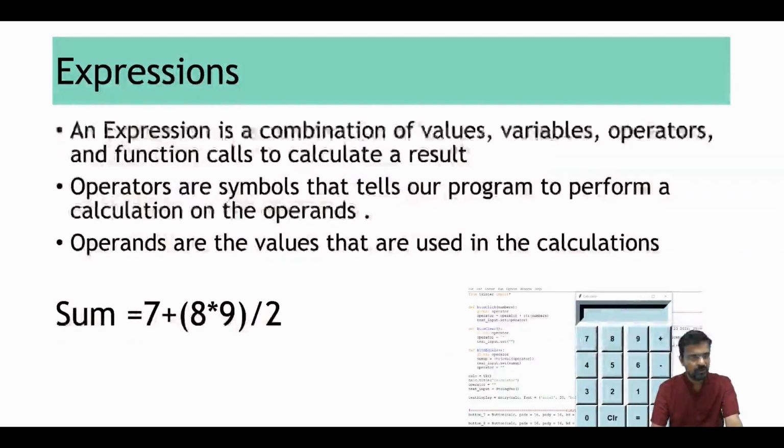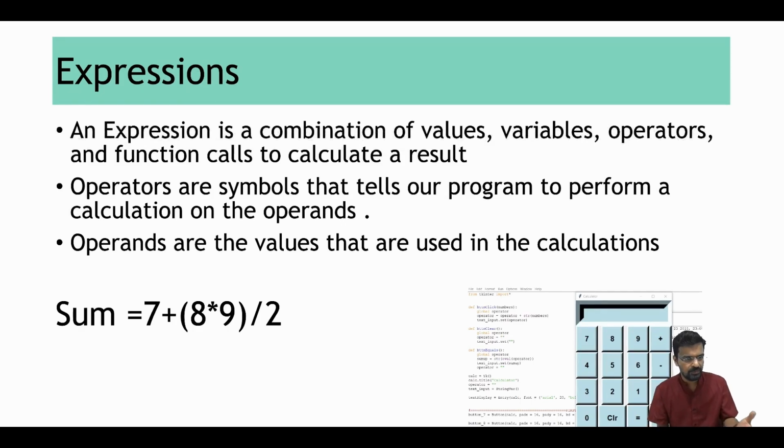So, expressions. An expression is a combination of values, variables, operators, and function calls to calculate a result. Operators are symbols that tell our program to perform calculations on operands. Operands are values that are used in the calculations. You can see a calculator displayed here to make you feel that it is as simple as using a calculator. So sum is equal to 7 plus 8 into 9 divided by 2.